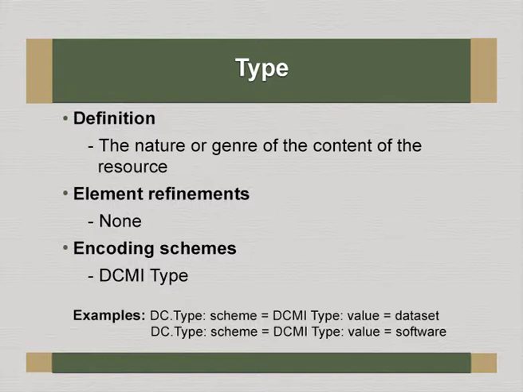If you look at the examples, it will have one of the values mentioned in DCMI type in the earlier slides. So the DC type scheme is DCMI type, and the value is dataset. Here also the scheme is DCMI type and the actual value is software. You know that it can have anything, service or physical object. Many DCMI types are enumerated in the earlier slide.